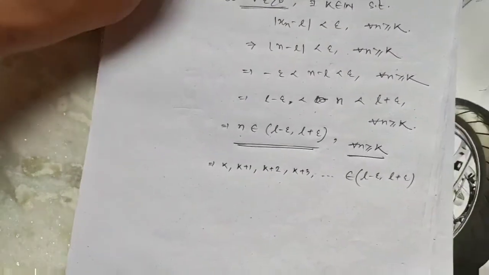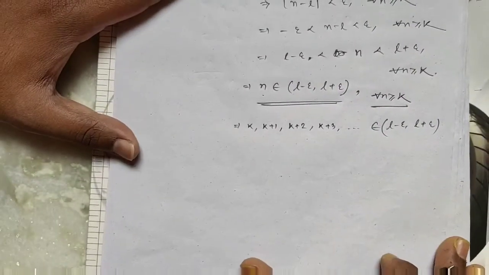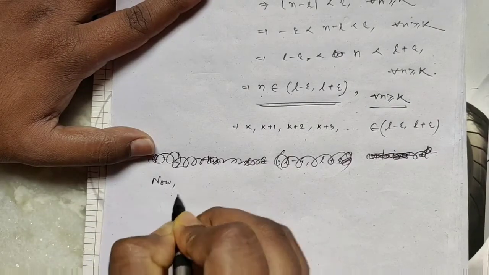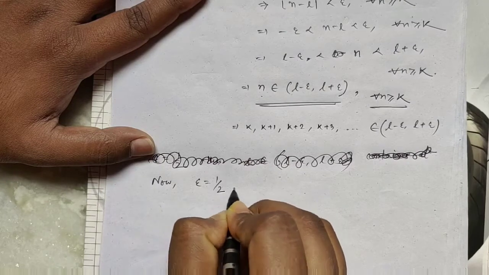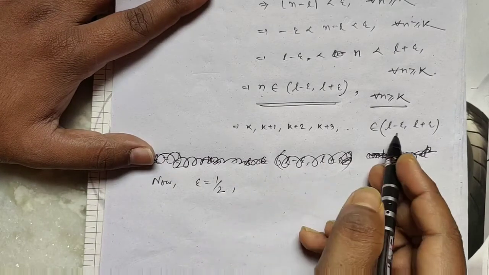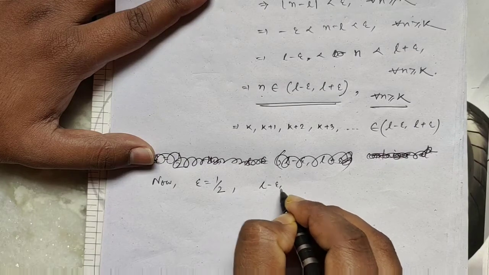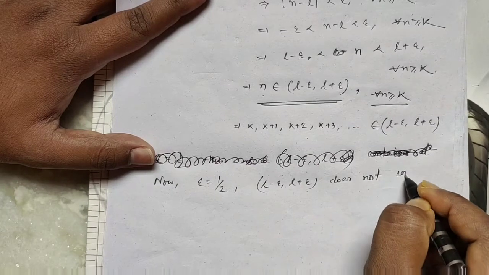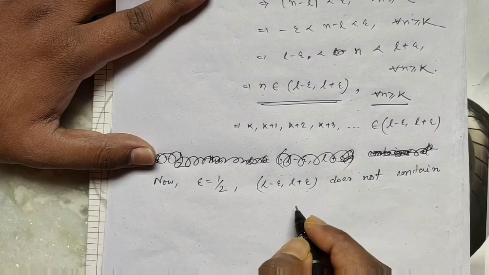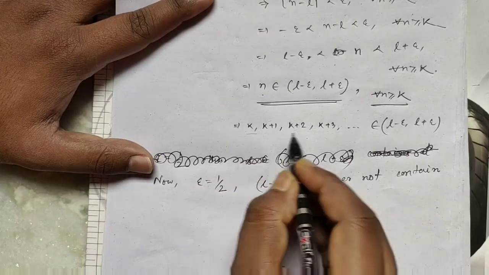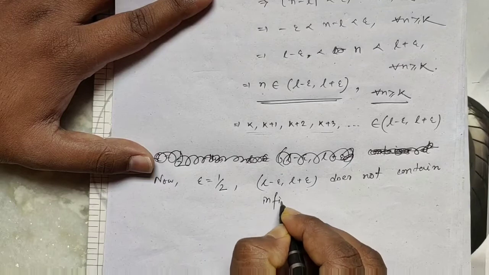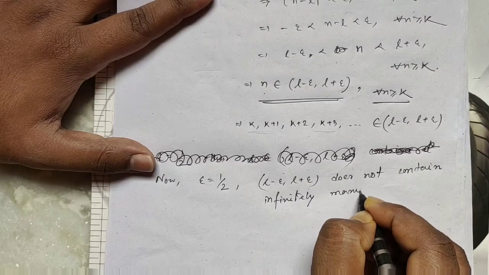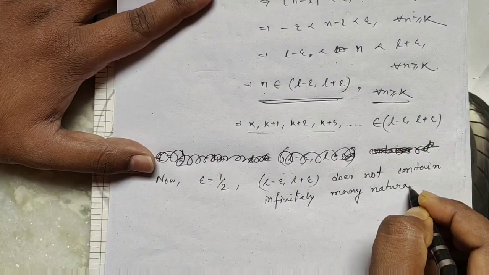Okay, but if we choose epsilon equal to half, then (L minus epsilon, L plus epsilon) does not contain infinitely many natural numbers.